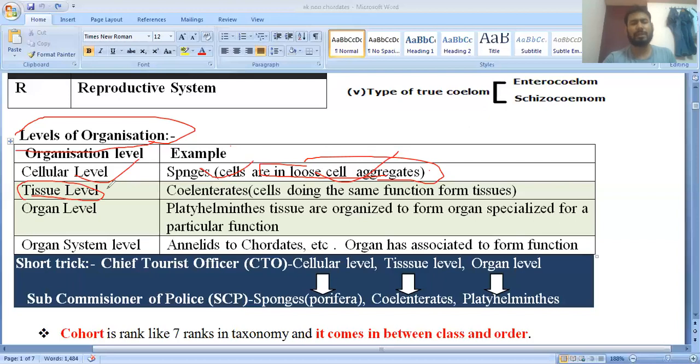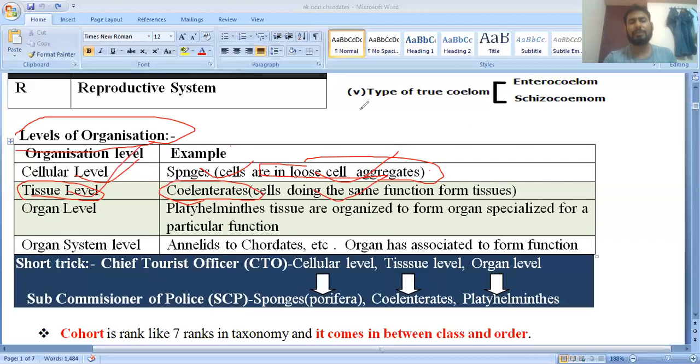So cellular level organization. Next is the tissue, and you know the definition very well. The group of cells which arise from the same mother cell and perform the same function is called the tissue. In the case of coelenterates, they have particular tissues and these tissues perform the function. So coelenterates show which type of organization?